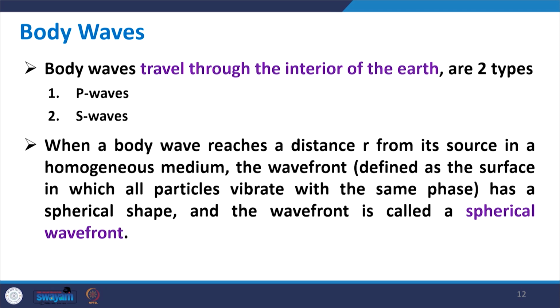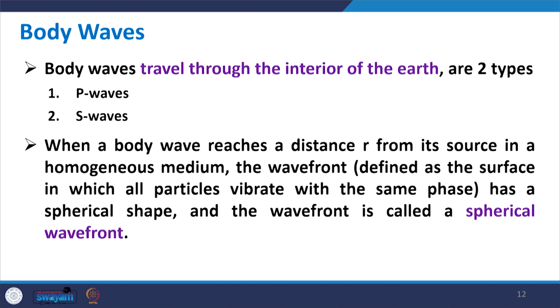Now, body waves are also of two types. One is called P wave, and another is called S wave. Let us talk about the spherical wave front.